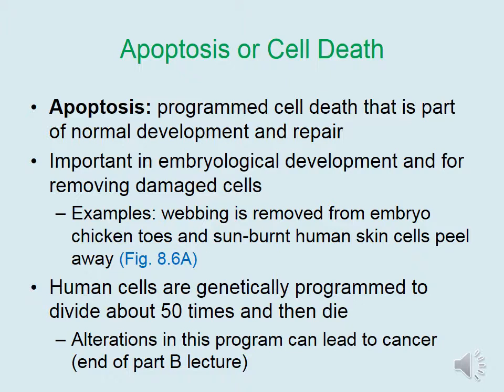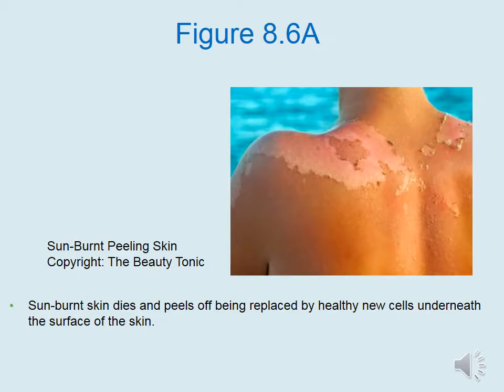Human cells are genetically programmed to divide about 50 times and then die. This prevents cells from accumulating too many mutations and continuing to divide and remain in the body. Alterations in this program can lead to cancer, which is discussed more in Part B of this lecture. Sunburnt skin dies and peels off, being replaced by healthy new cells underneath the surface of the skin.